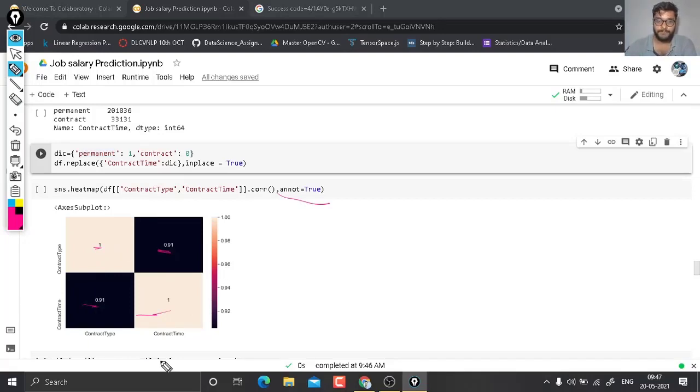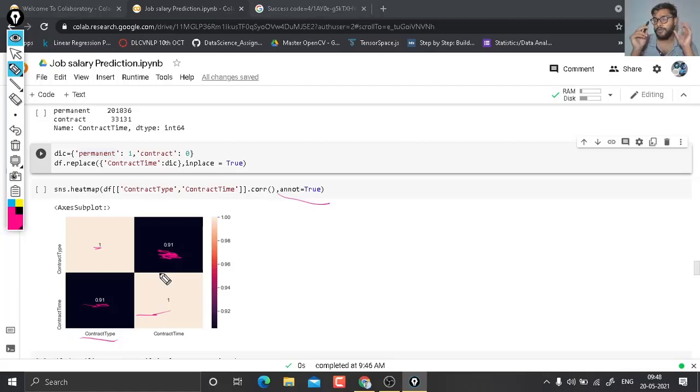Here you see that contract type and contract time are highly correlated to each other, around 91% correlation between them. So we should use one of the columns in our data set and delete the other to avoid overfitting in our model.